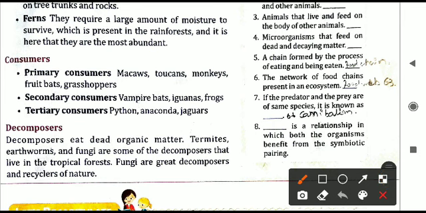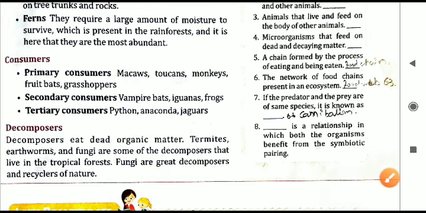In the forest ecosystem, after the different types of plants, we have the consumers, primary, secondary, and tertiary. We have seen already in the food chains. So different types of animals are there. Further followed by this are the decomposers, which eat the dead organic matter, converting the bodies of dead plants and animals into small decomposed organic matter, which is mixed into the soil, and ultimately from that soil new plants can grow, getting proper nutrients. One such example of decomposers is fungus. Fungi are the great decomposers and recyclers of nature.